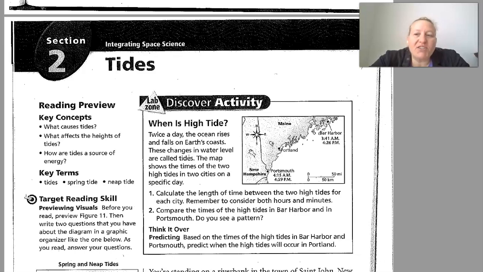Hi everybody, we are on Chapter 3, Section 2, Tides. Today we're going to learn about what causes tides, what affects the heights of tides, and how tides are a source of energy.